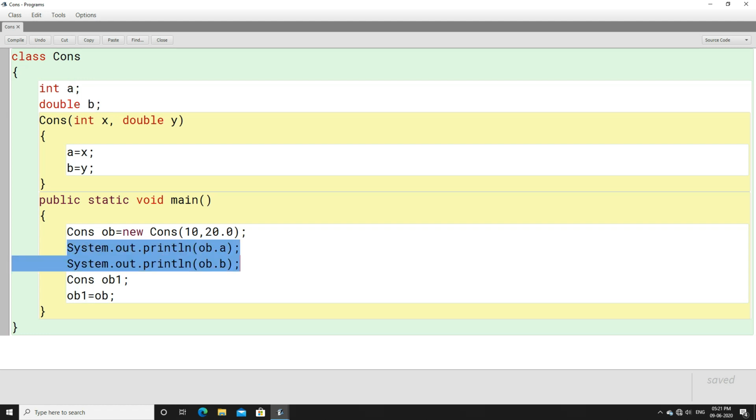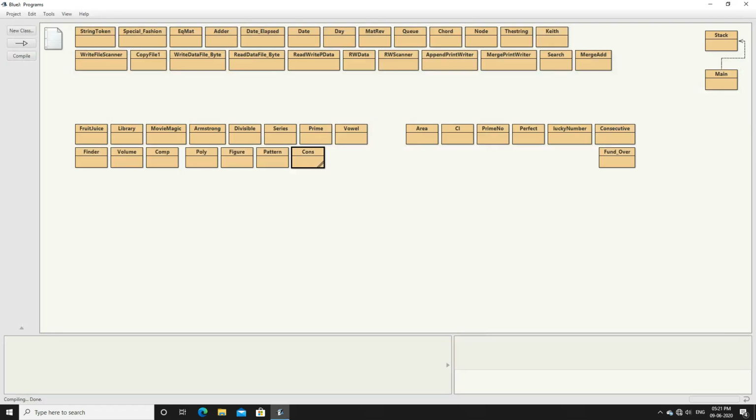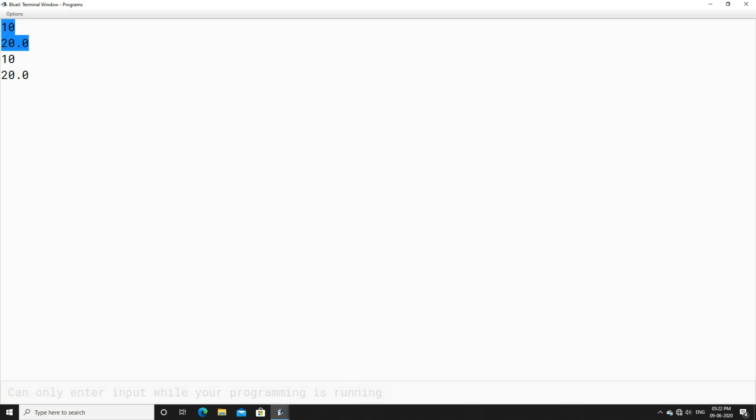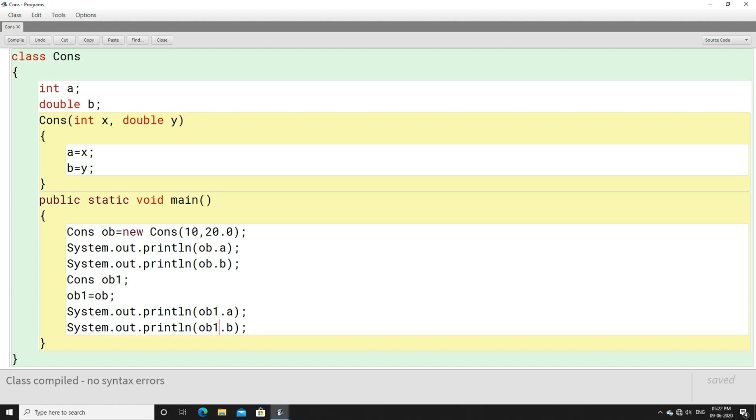Now if you print ob1.a, ob1.b, it will give you an output that is 10, 20.0, 10, 20.0. Right? Now I hope this part is quite clear to you, how we can just copy one object to another object. So there is no use of copy constructor in Java. Rather what we do, we simply copy one object to another object. It is quite simple. Just declare an object and copy the previous object to the newly made object, right?